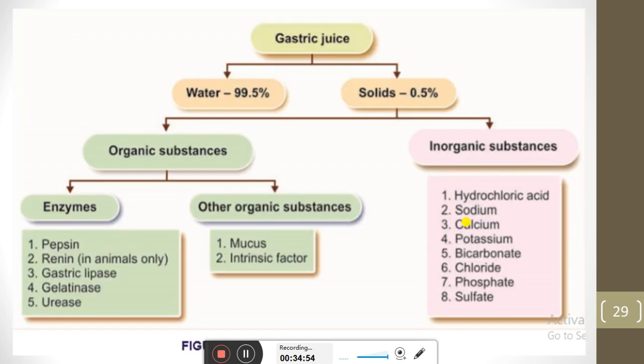Okay, now we see the gastric juice. The full composition we can see here: water, which is 99.5%, and solids 0.5%. Organic substances include pepsin, renin, gastrin, lipase, gelatinase, urease, and other organic substances, mucus and intrinsic factor. And then inorganic substances, you can see here hydrochloric acid, which is the most important, then bicarbonate, potassium, chloride, phosphate, sulfate, calcium, and sodium. These are also the inorganic substances in the gastric juice. Gastric juice is released from the stomach.